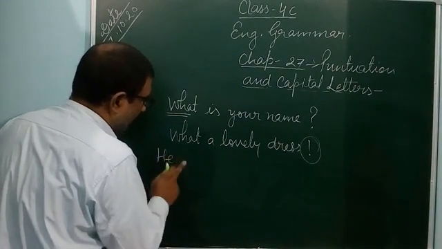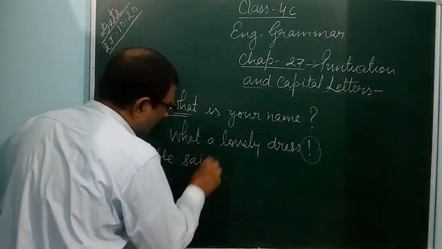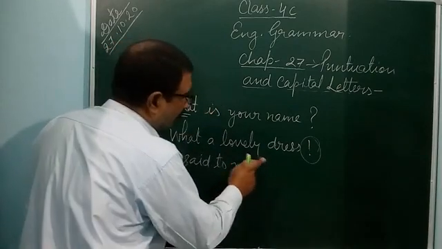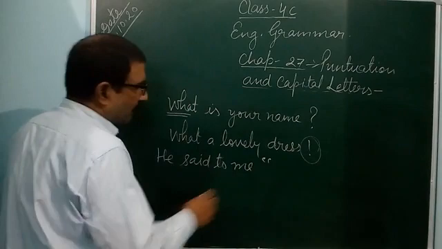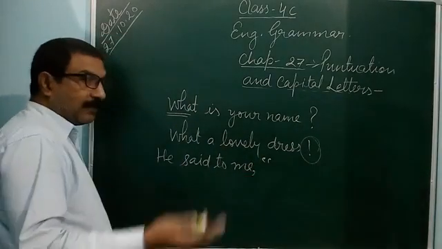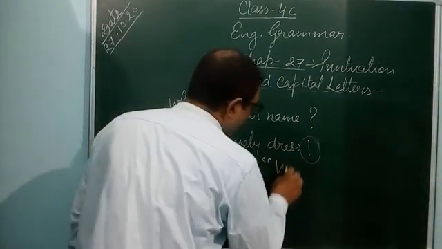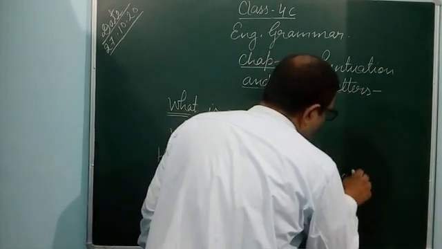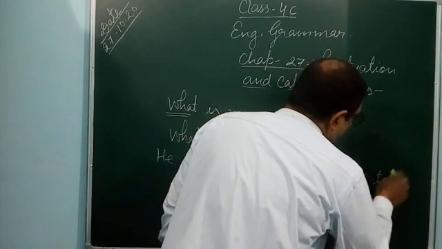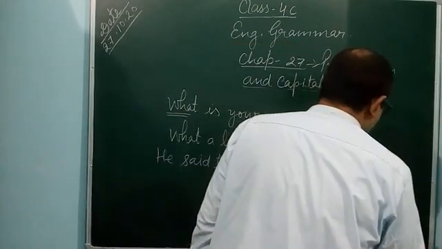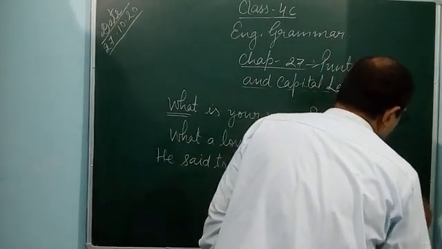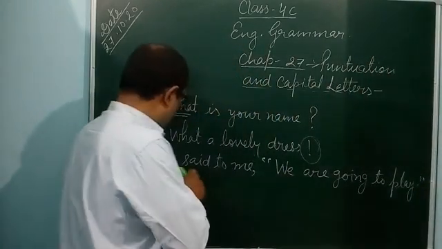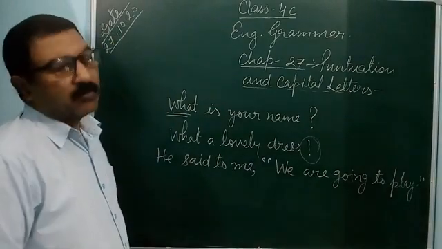He said to me. Inverted comma like that. Inverted comma like that. He said to me. What he said to me? We are going to play. Full stop, comma, close. He said to me, "We are going to play."